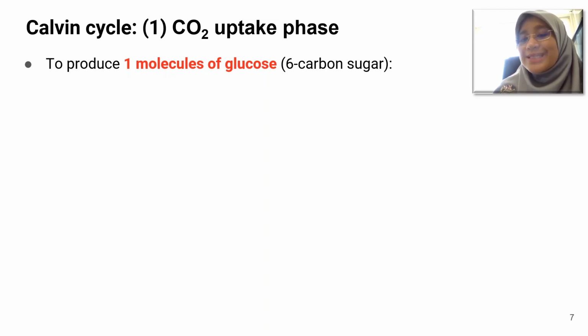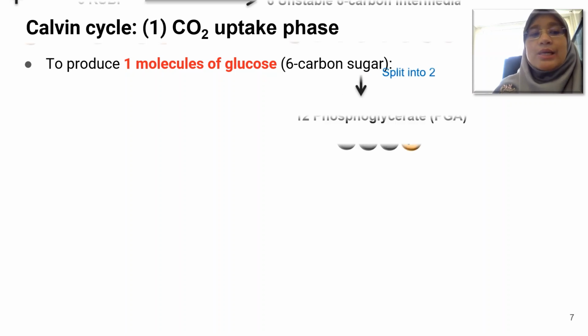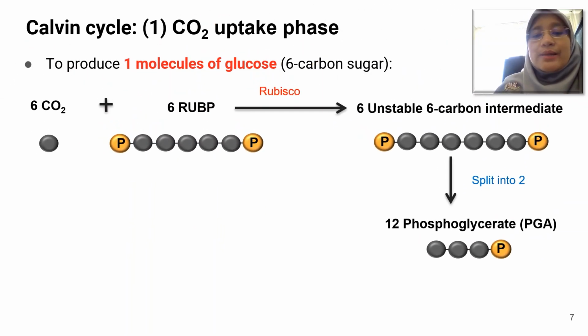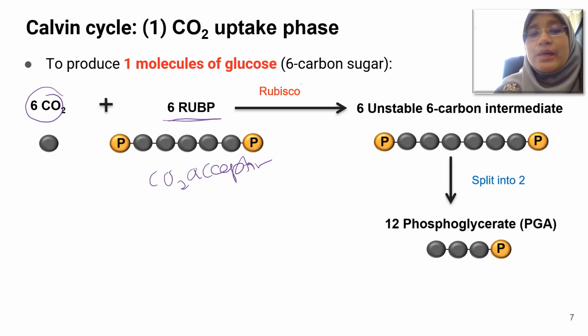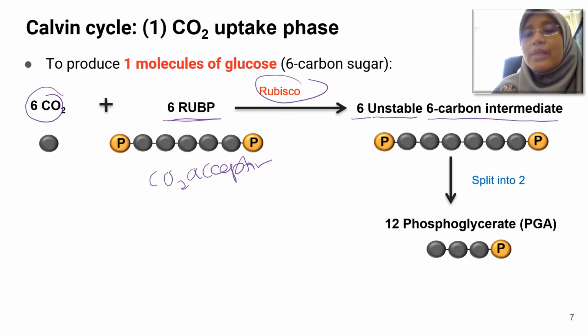As you know, glucose is a 6-carbon sugar. So in order to produce 1 molecule of glucose, 6 molecules of carbon dioxide will enter into the cycle, and they will be incorporated with 6 molecules of RuBP, which function as the carbon dioxide acceptor. The reaction is catalyzed by the enzyme Rubisco, and it will produce 6 molecules of unstable 6-carbon intermediate that will split into 2 molecules each, thus producing 12 molecules of the 3-carbon sugar phosphoglycerate, or PGA.